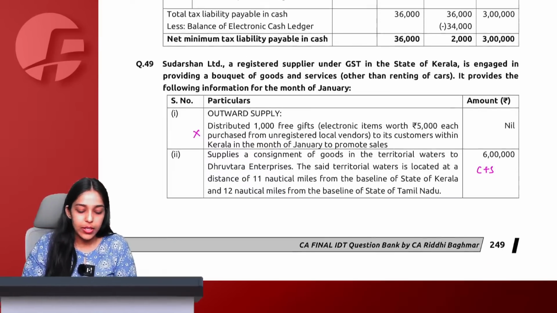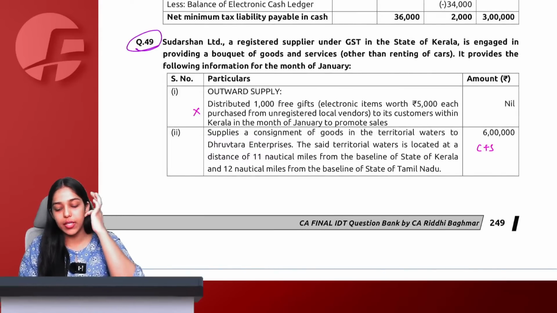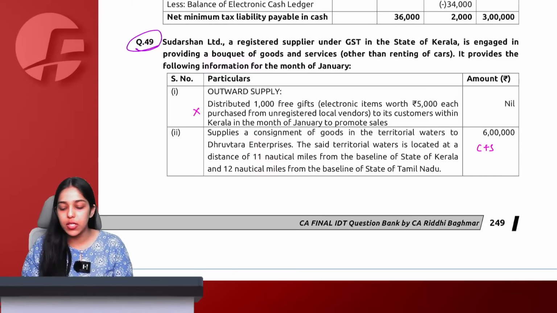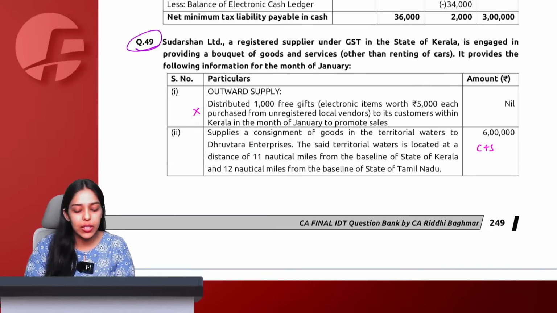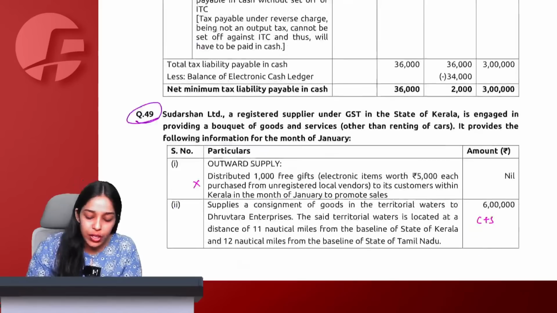Sure. Next point, question 49. Sudarshan Limited is a registered supplier under GST in the state of Kerala, is engaged in providing a bouquet of goods and services other than renting of cars. So we are not in the business of renting of cars. Other than that, we do a lot of goods and services. Provides following information for the month of January.